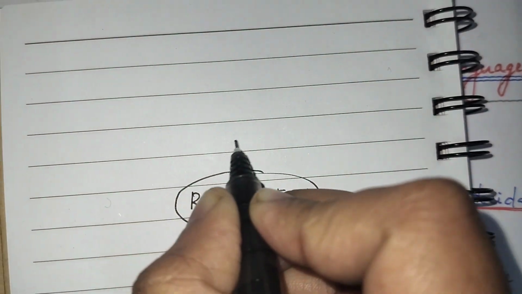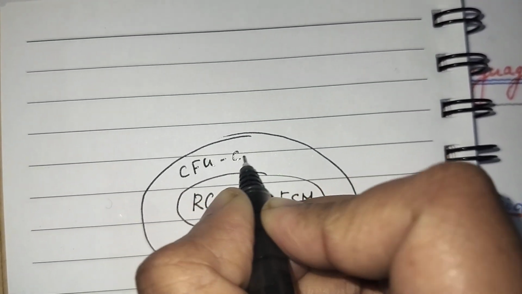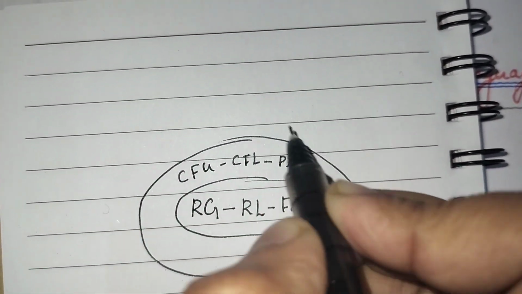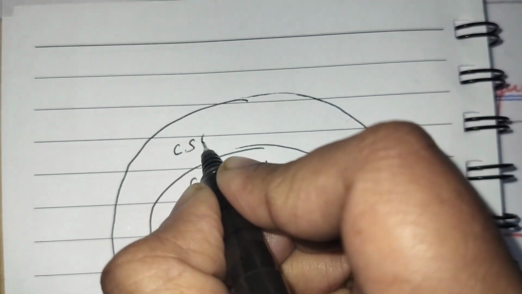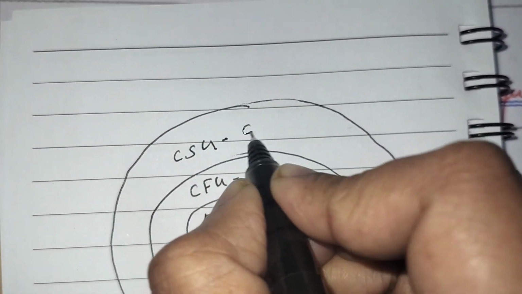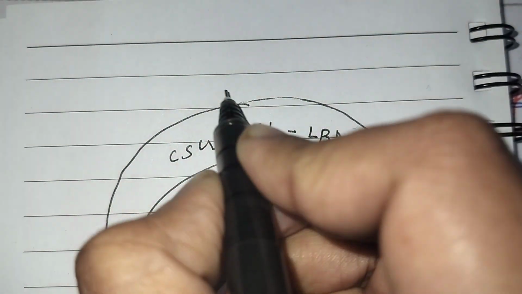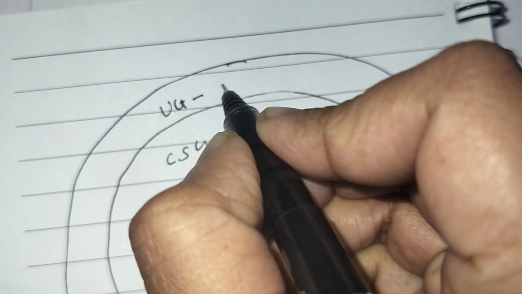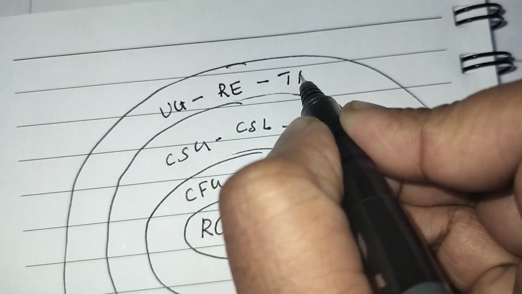Next, context free grammar generates context free languages, and the corresponding machine is the pushdown automata. Then context sensitive grammar generates context sensitive languages, and the machine is the linear bounded automata. Then unrestricted grammar generates recursively enumerable languages, and the machine is the Turing machine.